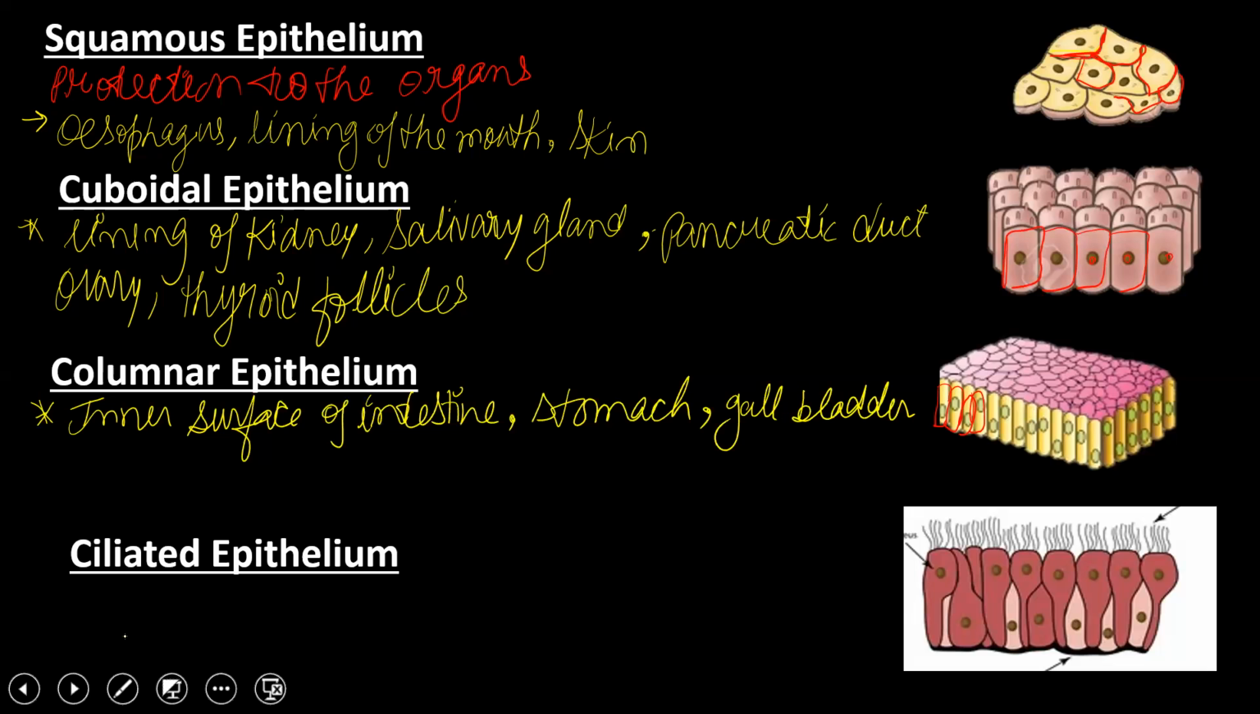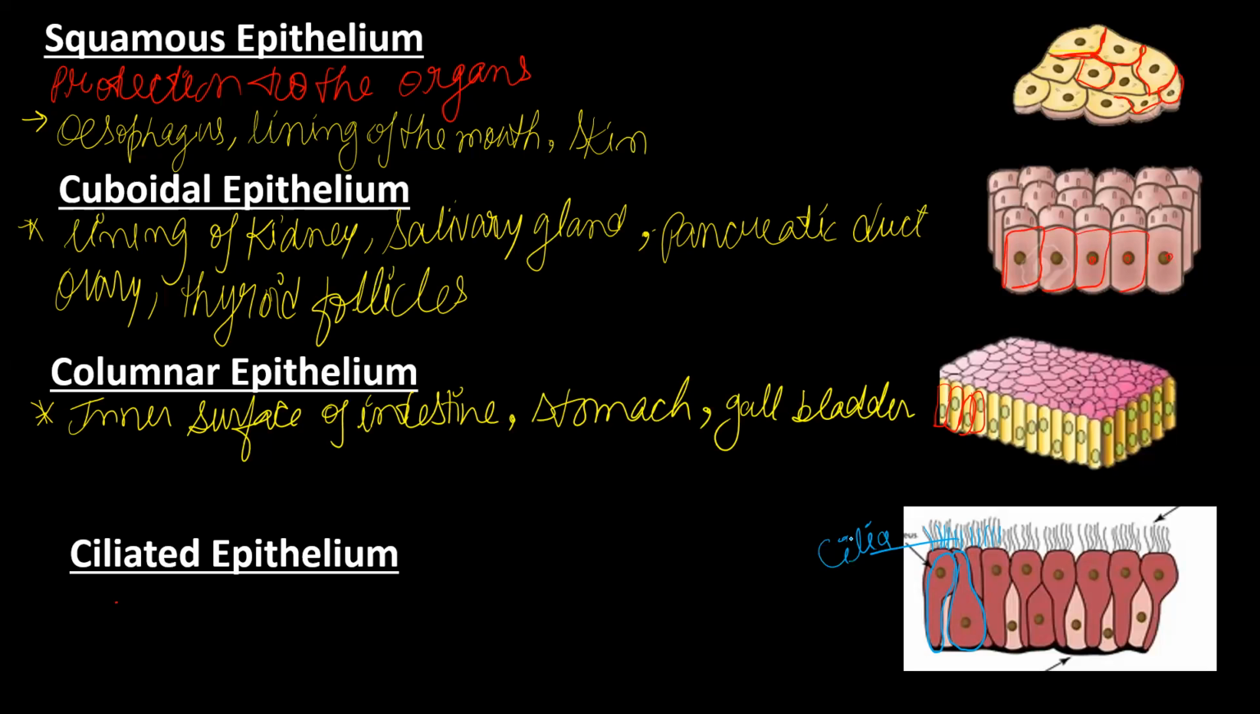Okay, now if we talk about the ciliated epithelium. You can see in the figure that these cells are more or less long, but they have some hair-like structures. These hair-like structures are called what? Cilia. And they are located in a particular part of your body and perform a very important function. If they are not present, then a few things cannot be done.